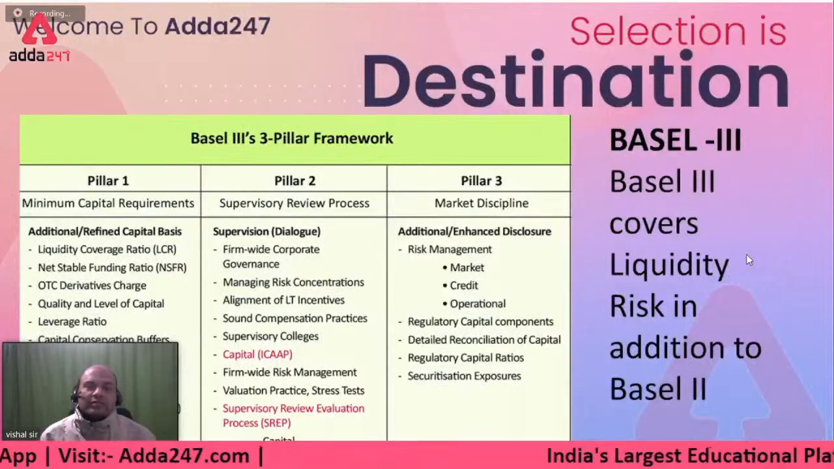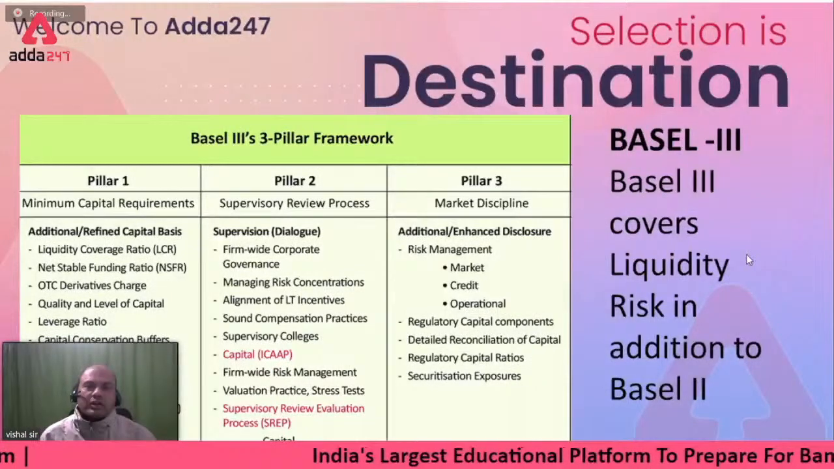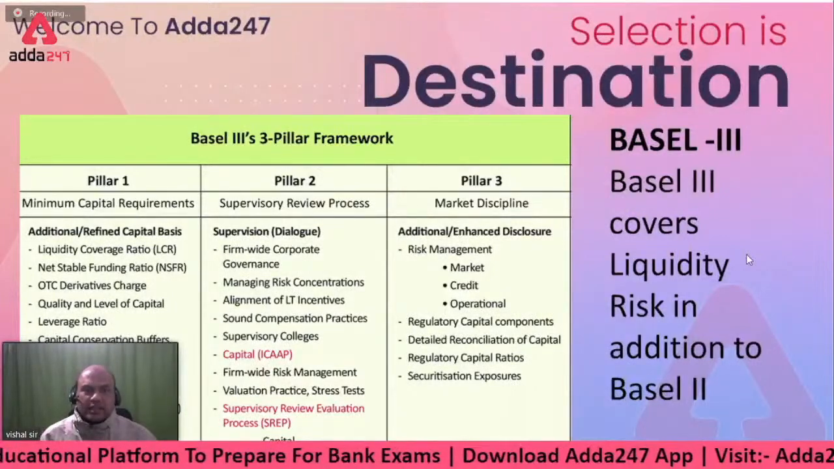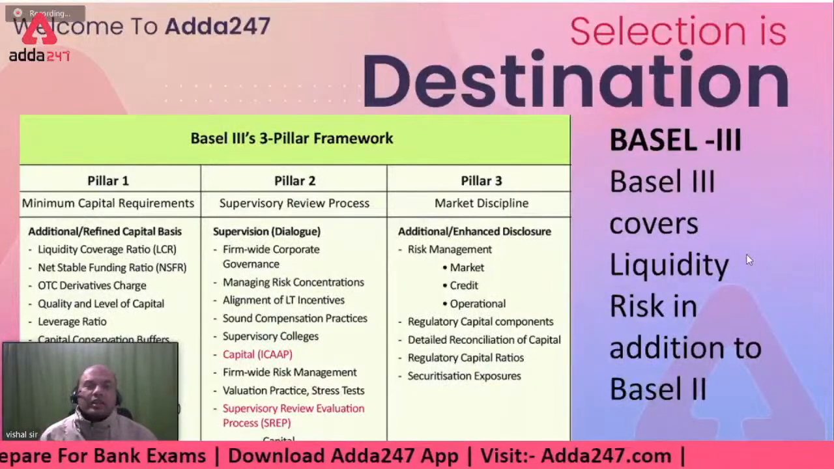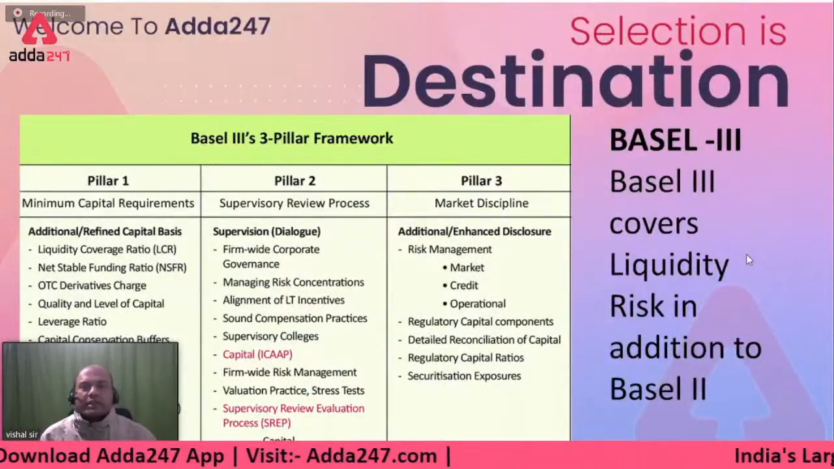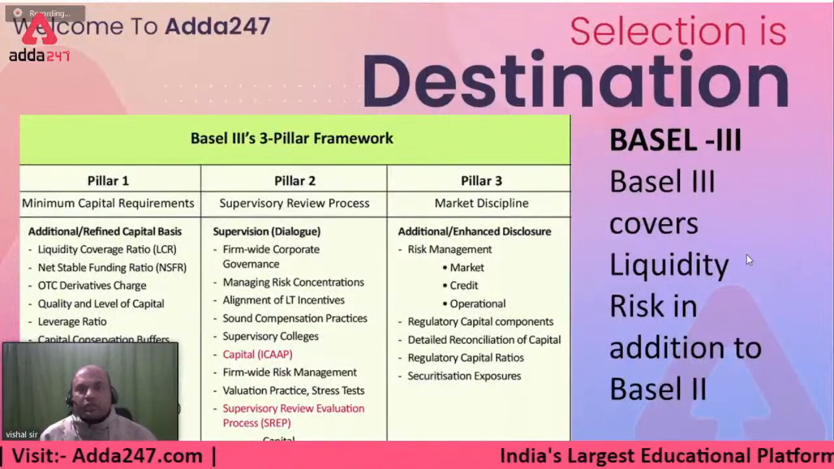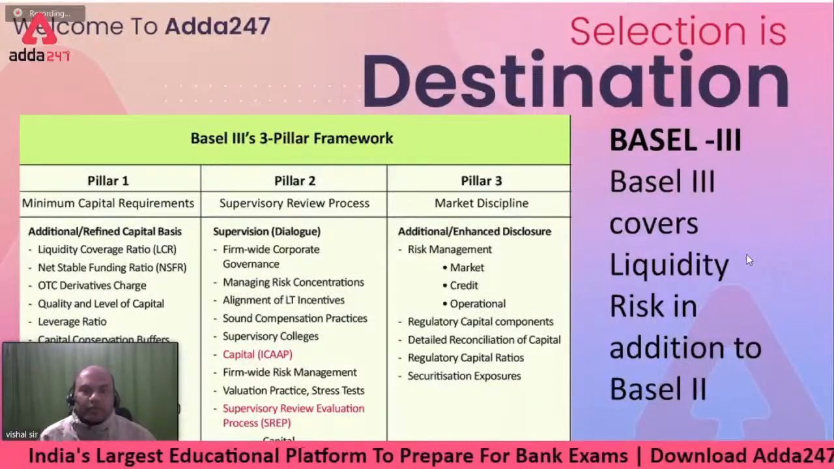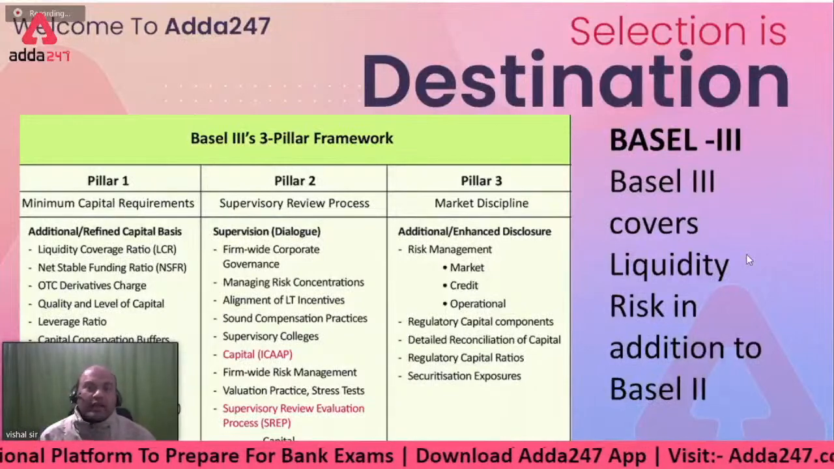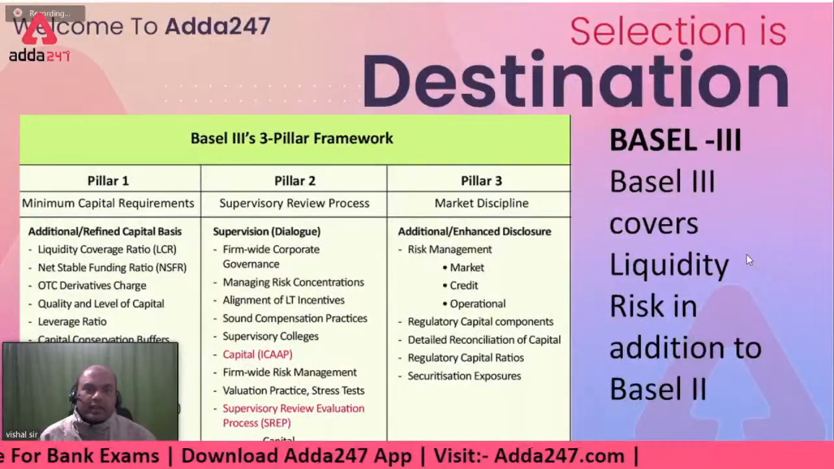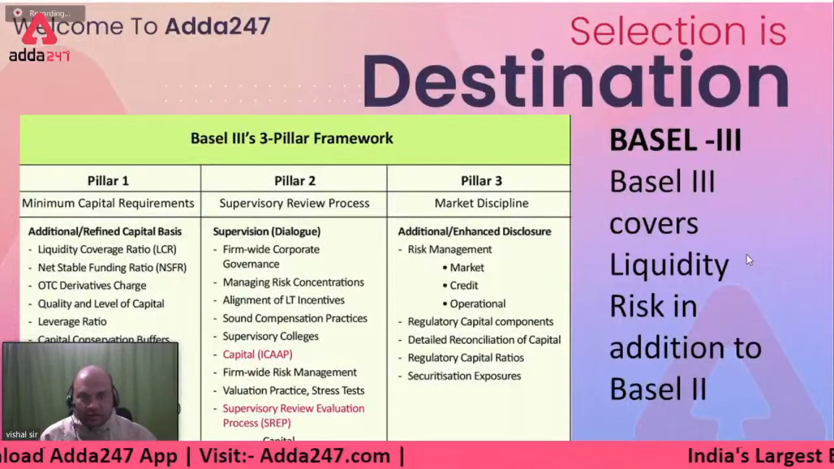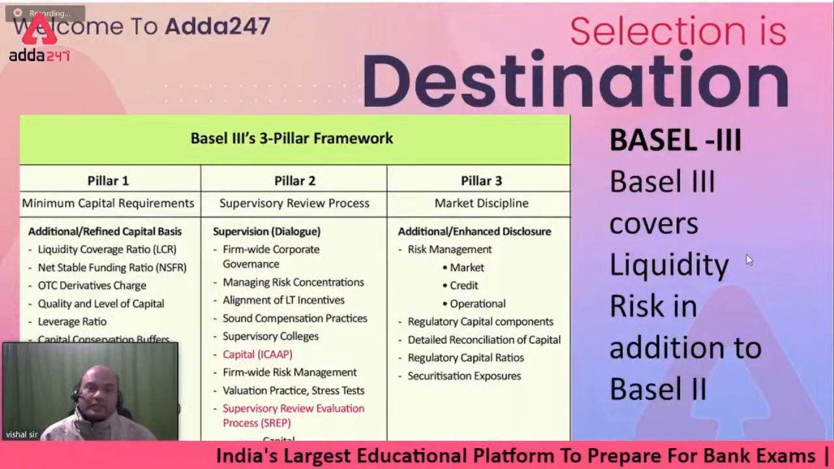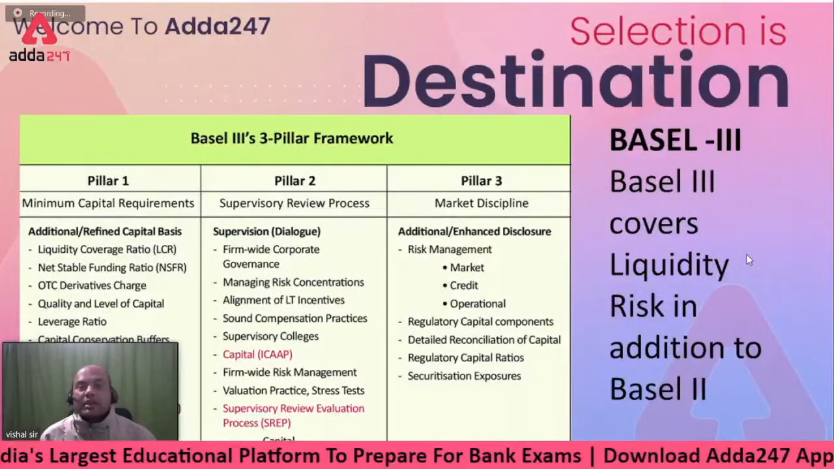See here, Basel 1 covered 2 risks, Basel 2 covered 3 risks, and Basel 3 covers 4 types of risks. The number of the Basel plus 1 is the number of risks covered. So which were the two risks covered in Basel 1 first? Market and credit. Then Basel 2: operations, credit and market. Now Basel 3: operations, credit, market and systemic risk.